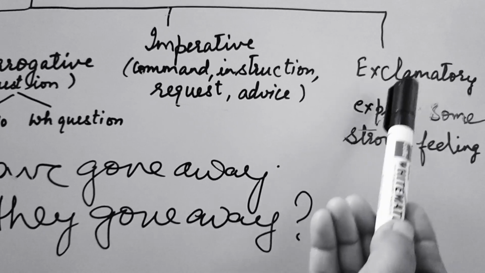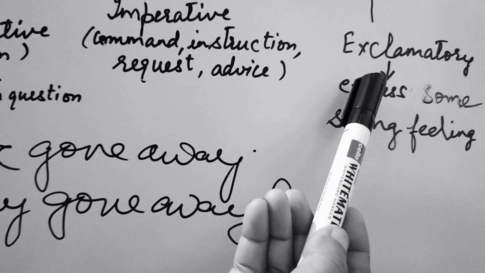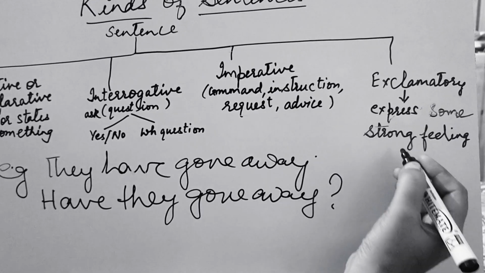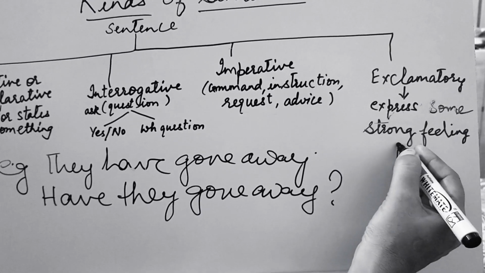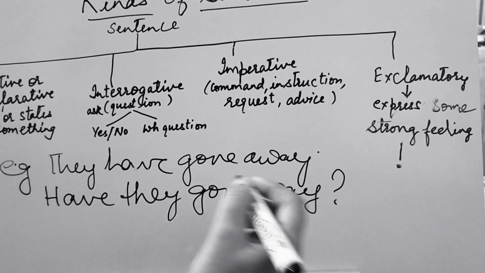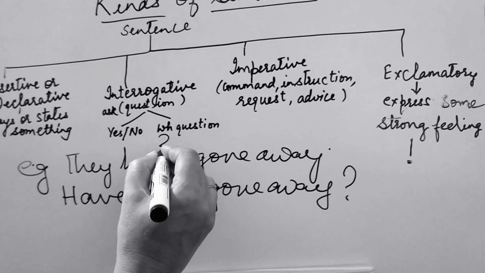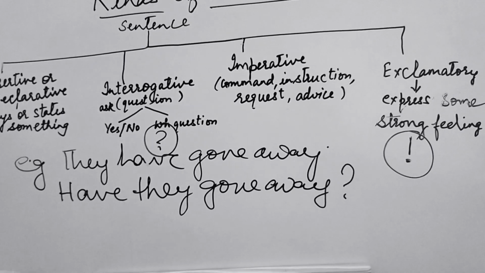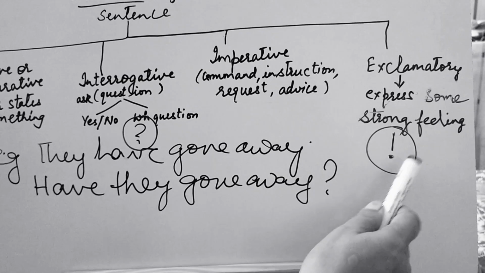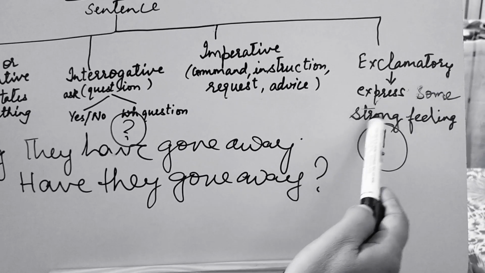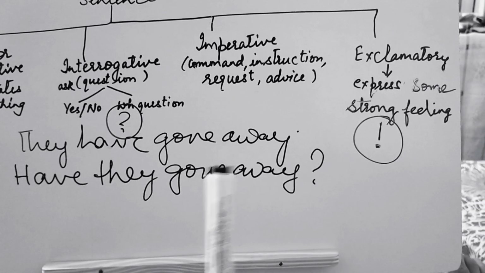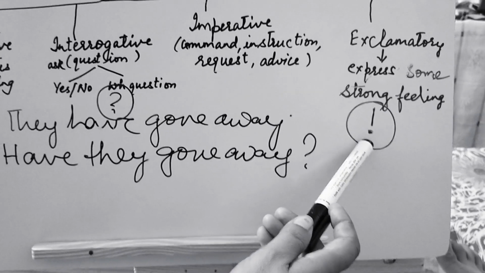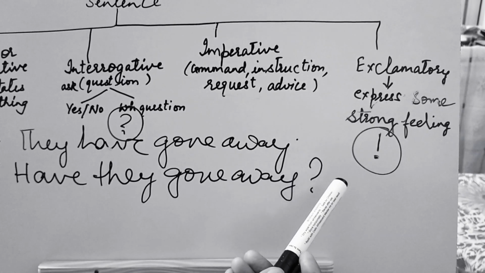Now the fourth one is exclamatory sentence. This is very easy, and it always ends with an exclamation mark. You see a question mark here, and here you can see an exclamation mark. So this ends with the exclamation mark and it expresses some strong feeling. So any strong feeling that is expressed with an exclamation mark is known as an exclamatory sentence.